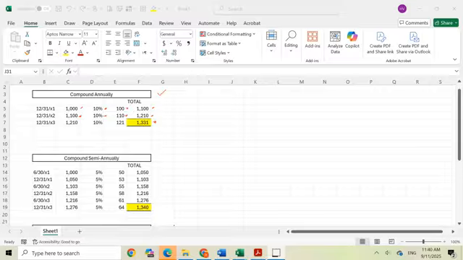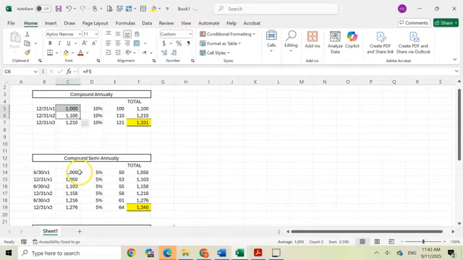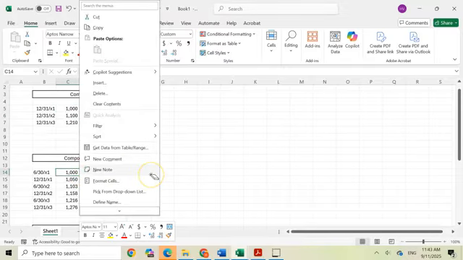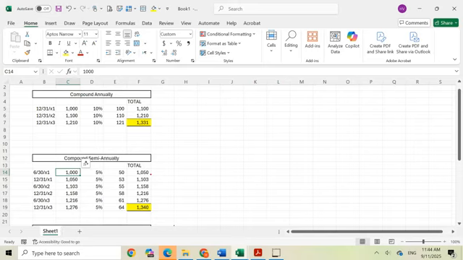Now let's see what happens when we compound semi-annually. So that means 2 times per year. We still start with our $1,000 right here. And just note that instead of getting paid 10%, since we're getting paid twice a year, we don't get 10% twice a year, we get 5% twice a year, which equals 10%.